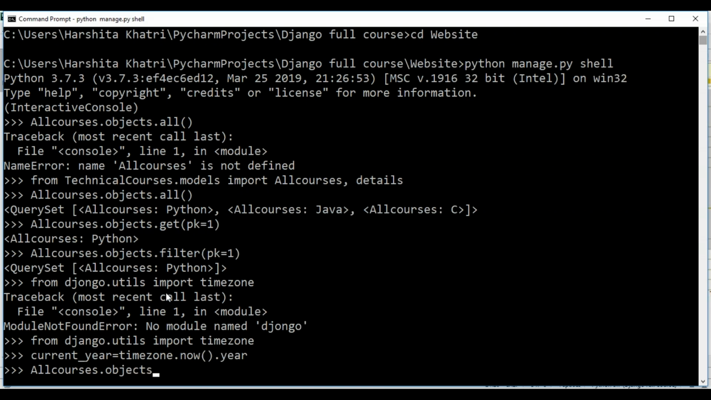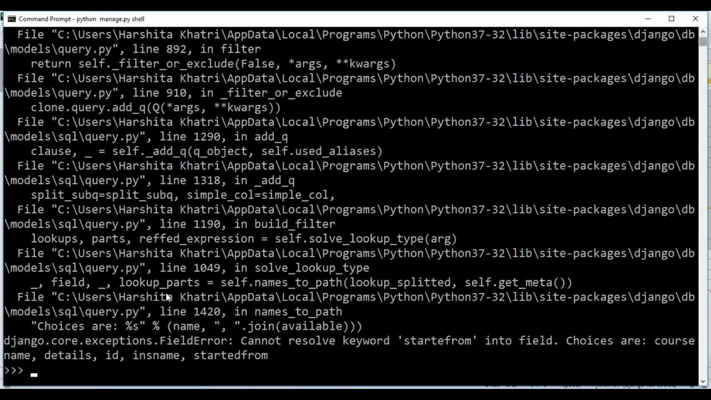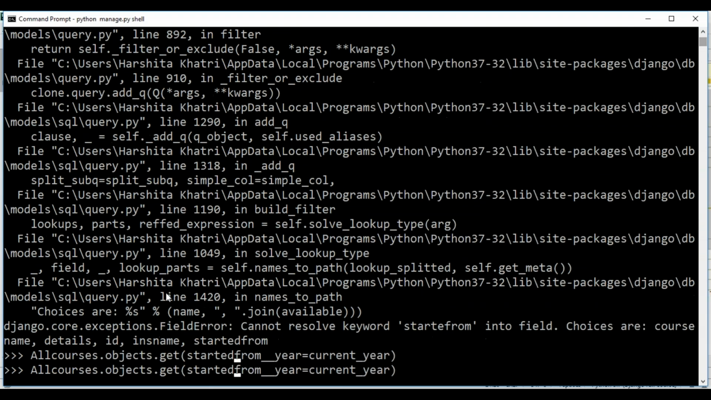After this, I'll take the all courses class, and I want to fetch the objects that have been published in this year. So I'll use the get method. I'll use the current year object that I just created, and I'll equate this to the started from object that I've created in my class. To this, I'll just specify underscore underscore year because I want to retrieve the year, and then I'll hit enter. I've made a spelling mistake, sorry for that. It's started from.